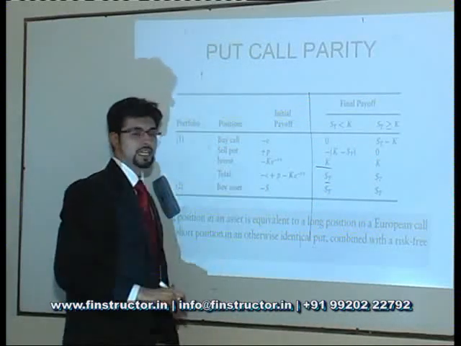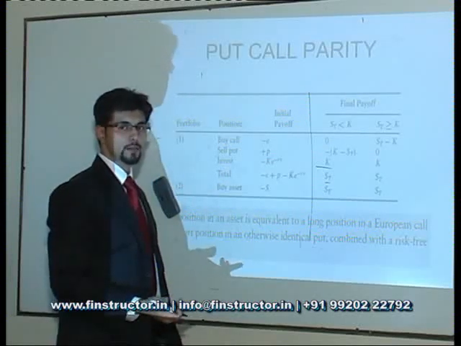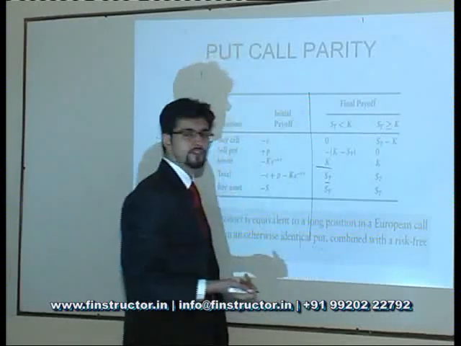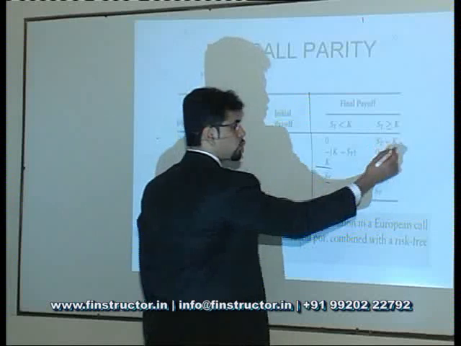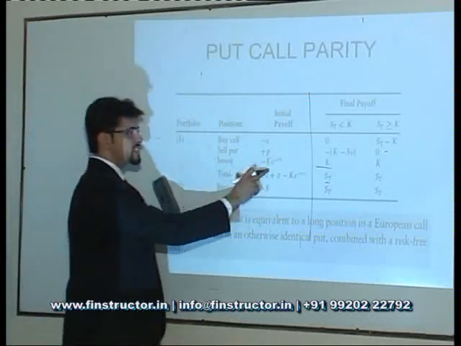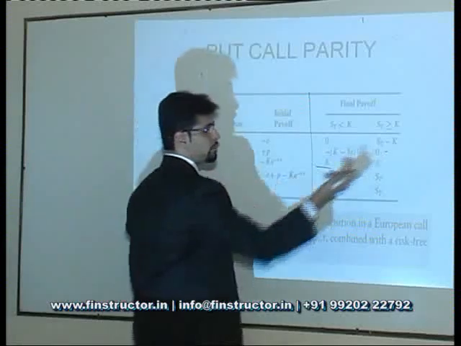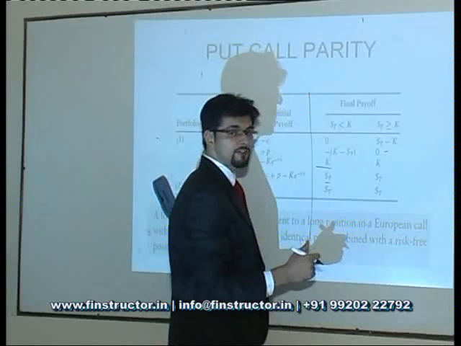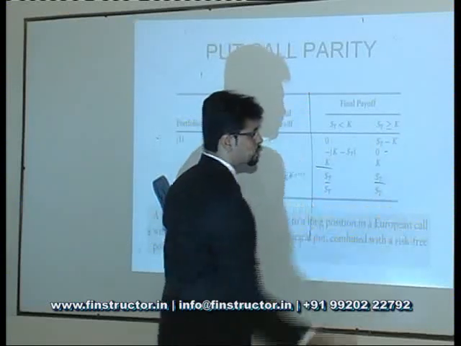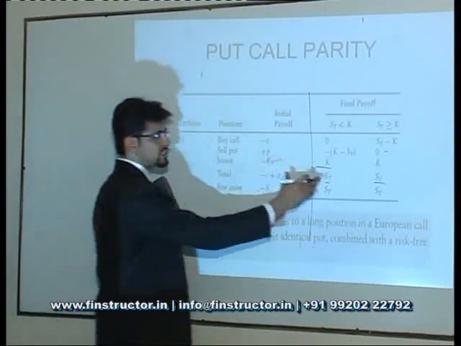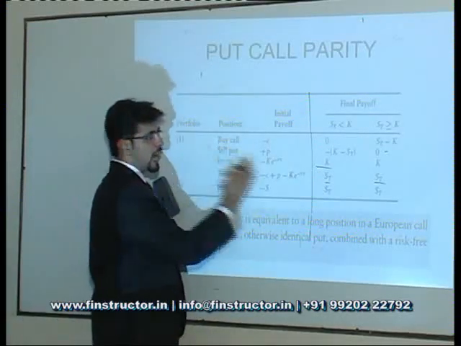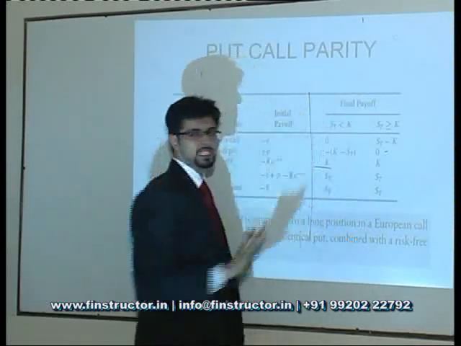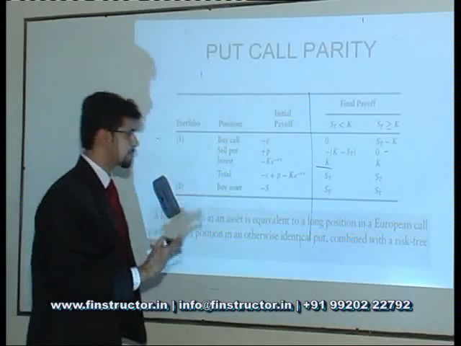From the put option that I have sold, would I need to make any payment? No, the holder of the option will not come to me in the first place. He will go to the market and sell it at a higher price of ST, rather than sell it to me at a lower price of K. So no payoff on the put option. I had invested K e^(-RT), which would have matured up to a value of K. So my total payoff in case the spot is greater than K will again sum up to ST. So in both cases, my final portfolio value from the first portfolio is equal to the spot stock price at maturity.